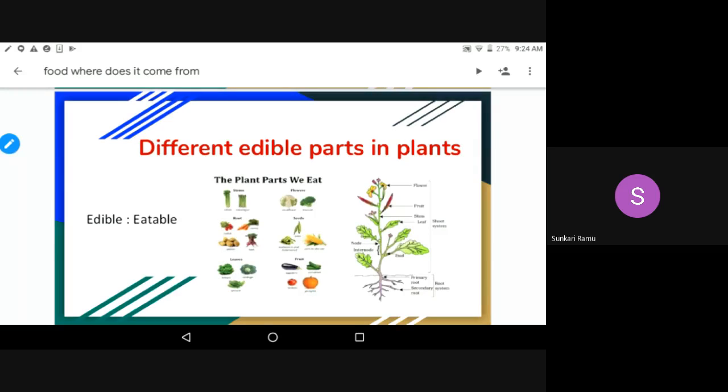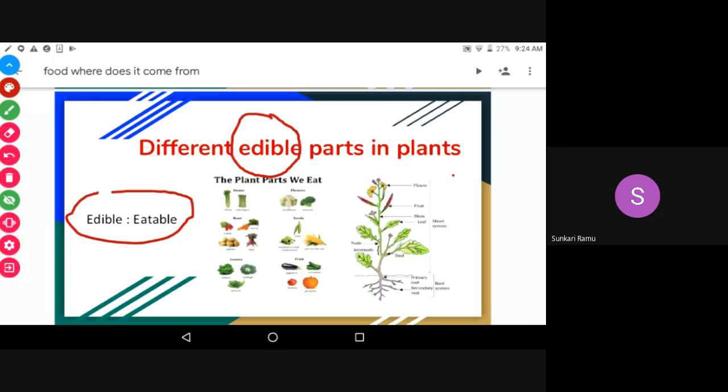What is meant by edible? Edible is nothing but eatable. Different edible parts in plants means what parts can we eat from the plants.